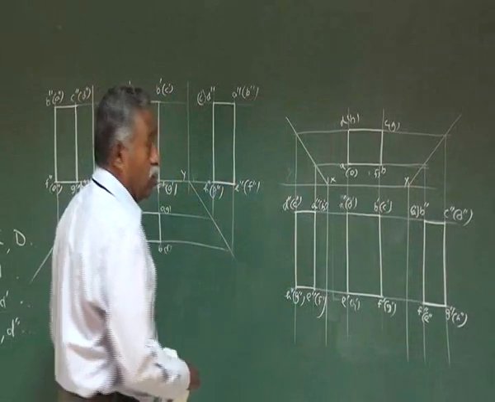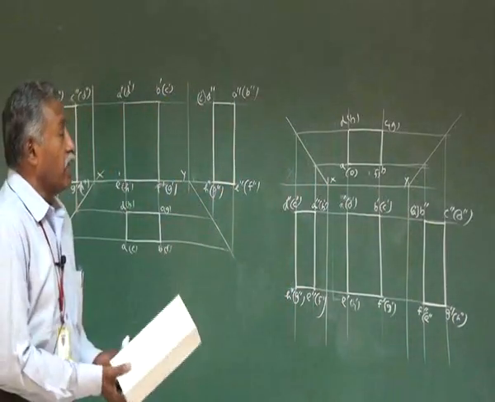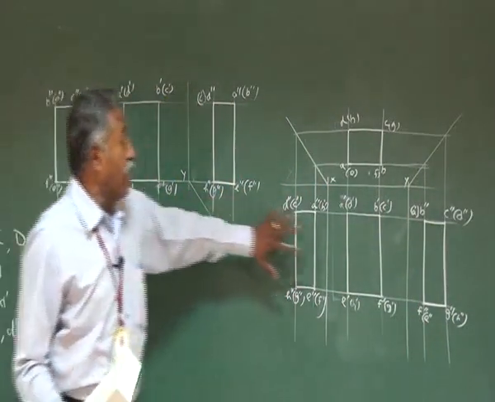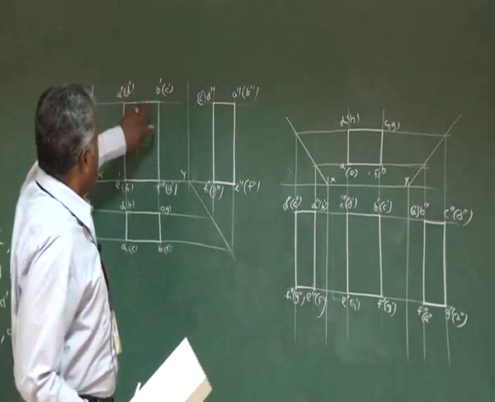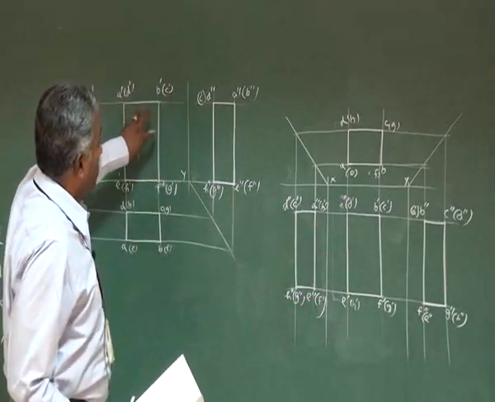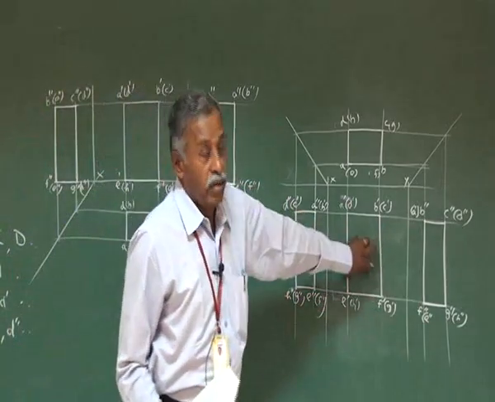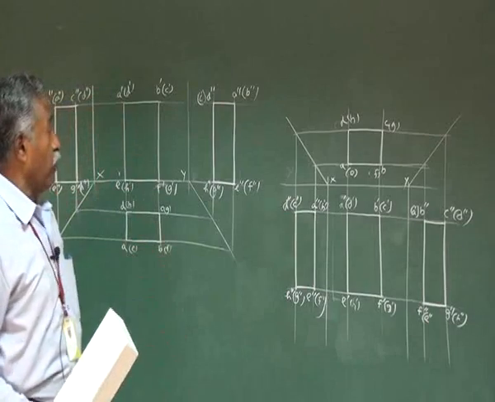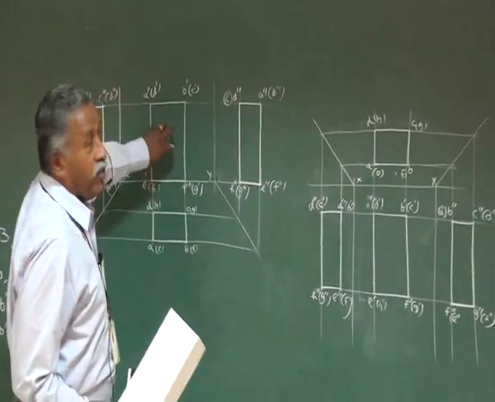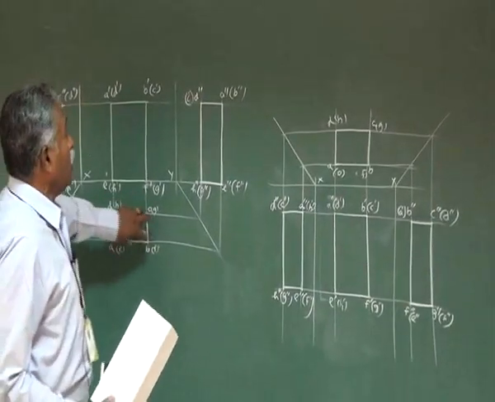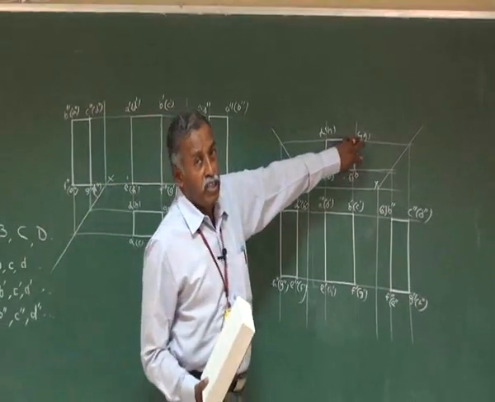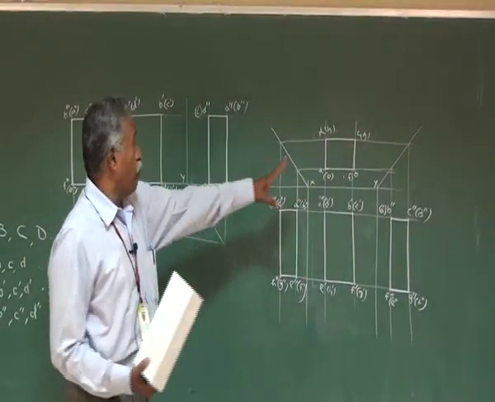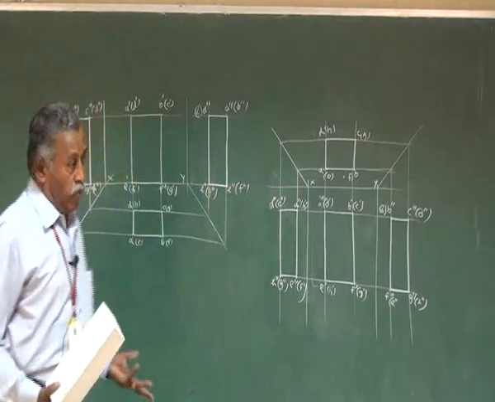If you compare now these two views, that is the first angle projection and third angle projection, here the front view comes here, the same view comes here. The marking and all you can compare, both are same. Similarly, the top view in the first angle projection comes here, the top view in the third angle projection comes here. You can compare, the marking are same.